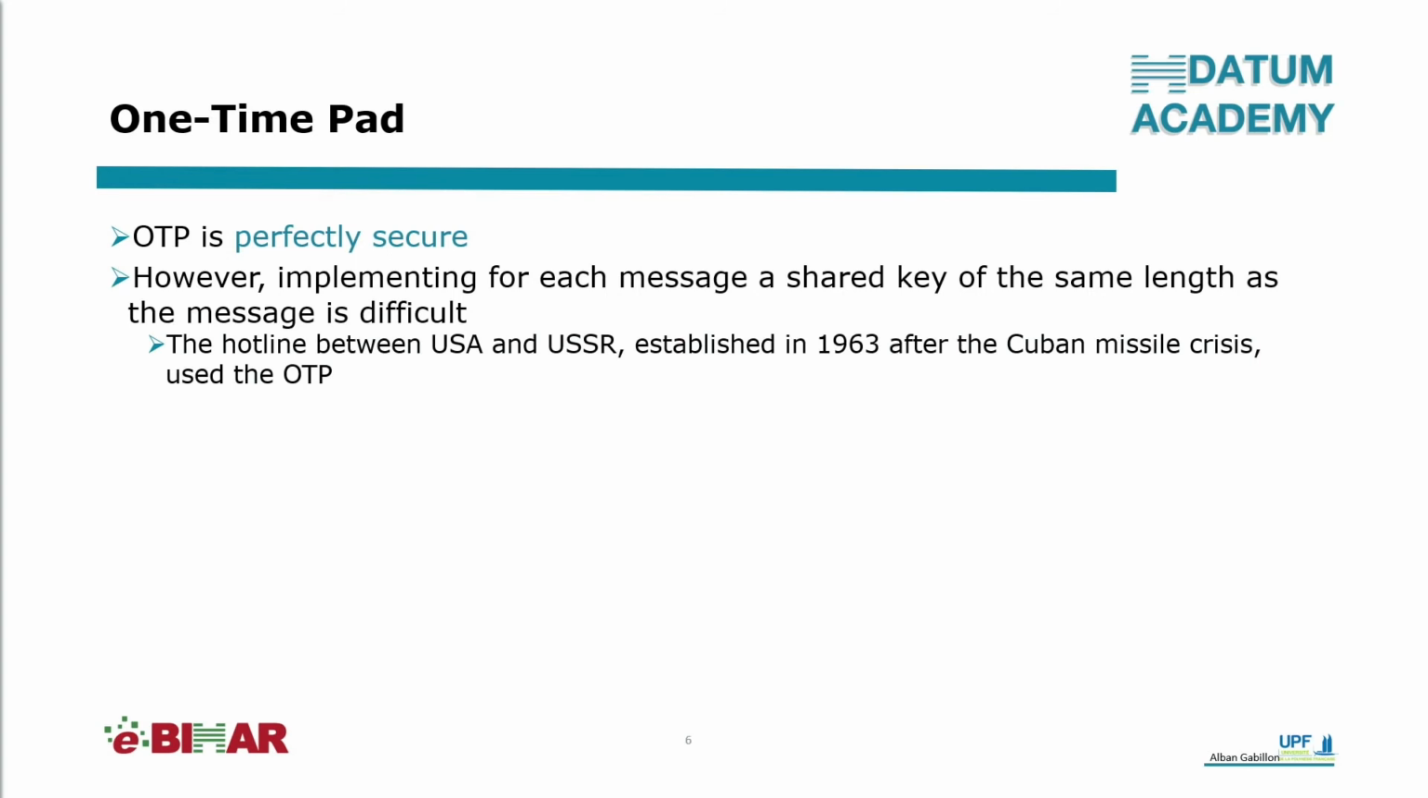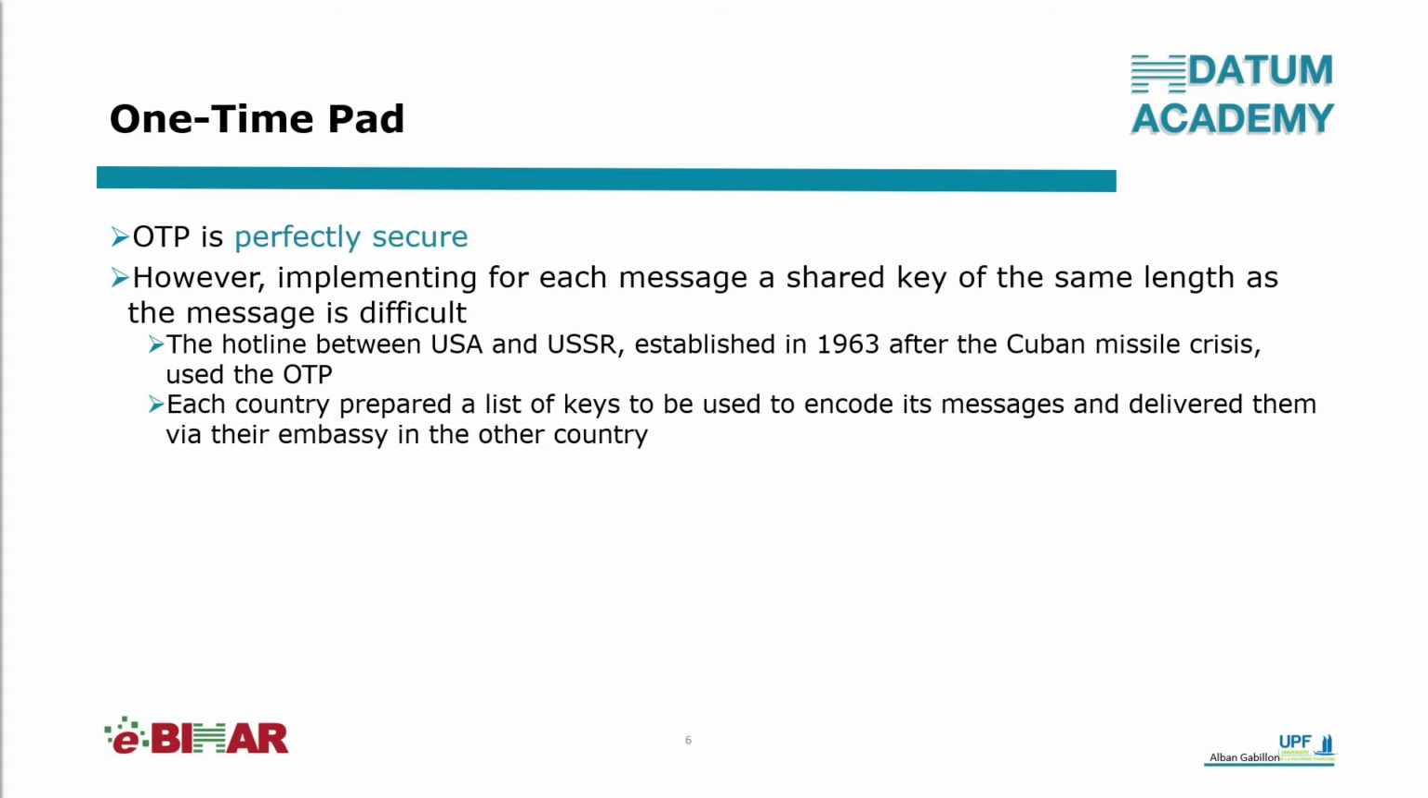One of them is the hotline that was set up between the USA and the USSR in 1963 after the Cuban Missile Crisis. During that crisis, both countries were on the verge of nuclear war. After that crisis, they realized that one of the reasons they were about to start a war was the lack of real-time communications. So both countries decided to set up this hotline where messages were encrypted using the one-time pad algorithm. And predefined keys were exchanged in advance via the embassies.